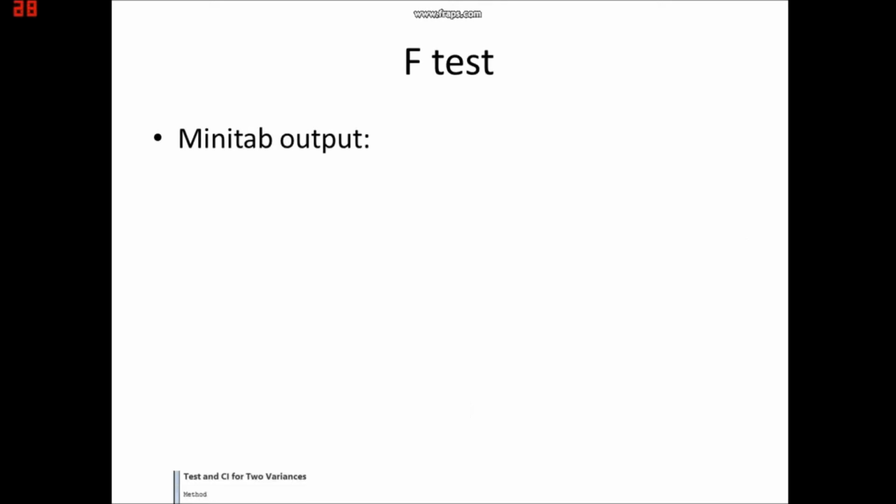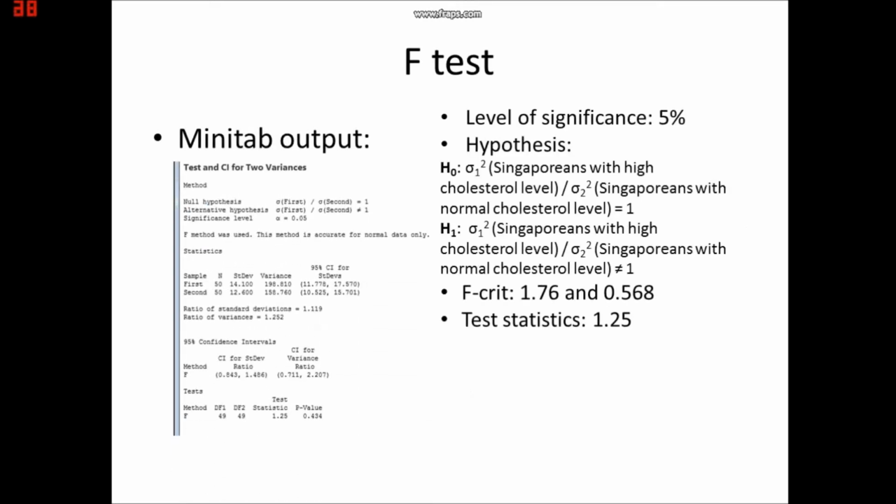For the F-test, our null hypothesis is that the variance of Singaporeans with high cholesterol level divided by the variance of Singaporeans with normal cholesterol level equals 1. For our alternate hypothesis, the variance of Singaporeans with high cholesterol level divided by the variance of Singaporeans with normal cholesterol level does not equal 1. This is a two-tailed test.